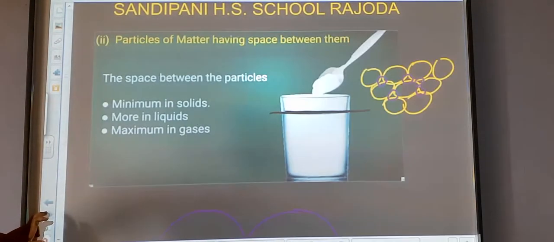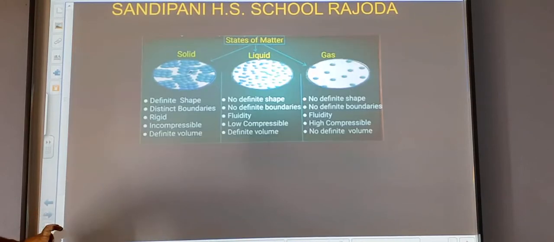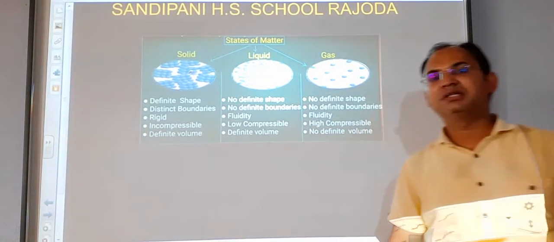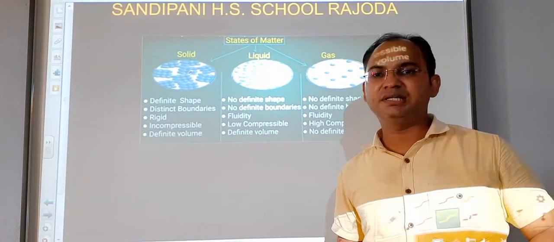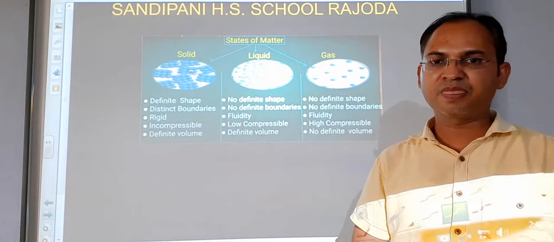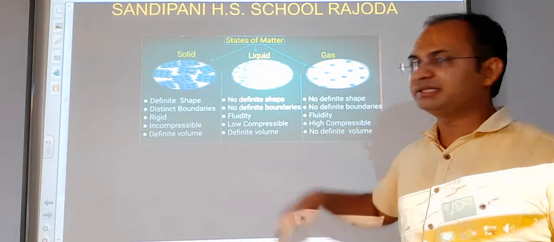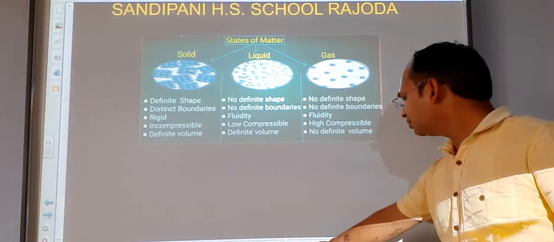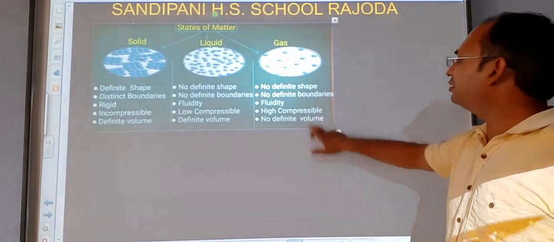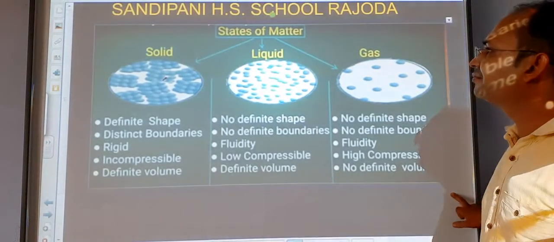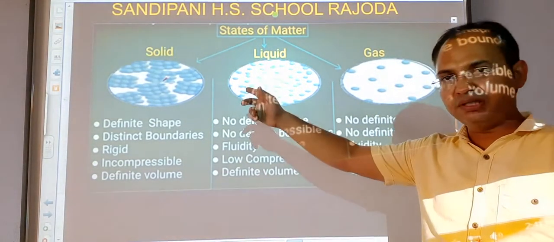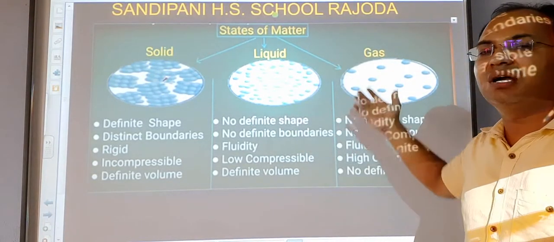Now see students, states of matter, that means the matter around us is found in different states, different physical states. We will see what states they are and what their properties are. So students, the matter around us is generally found in three states, that is solid, liquid and gases.